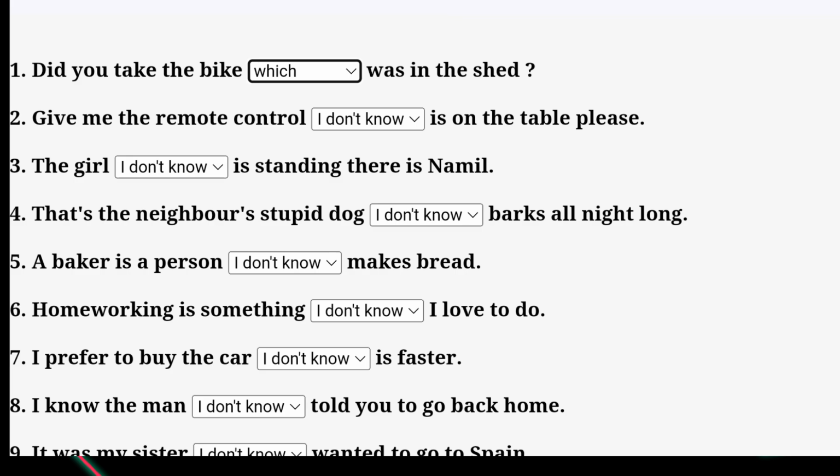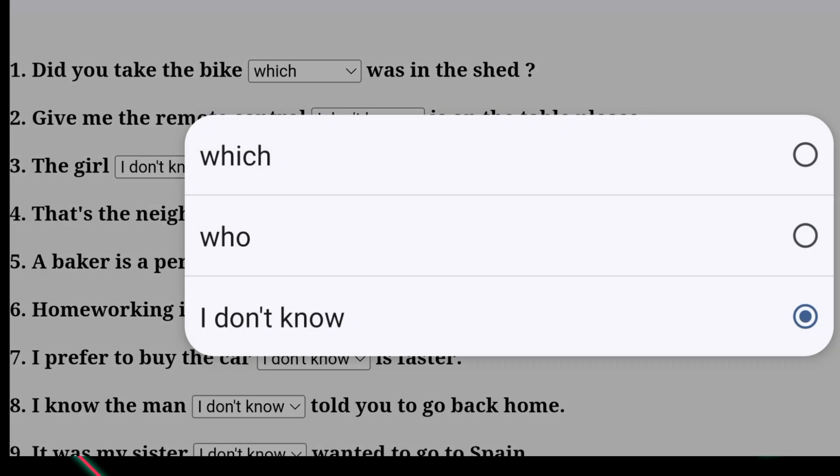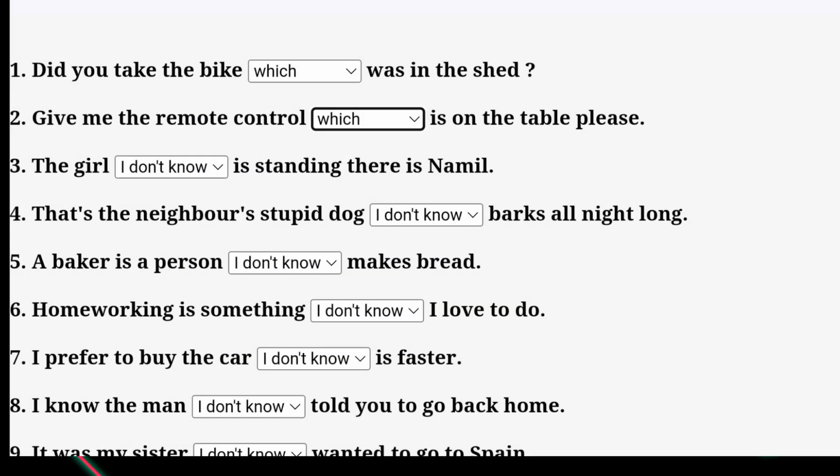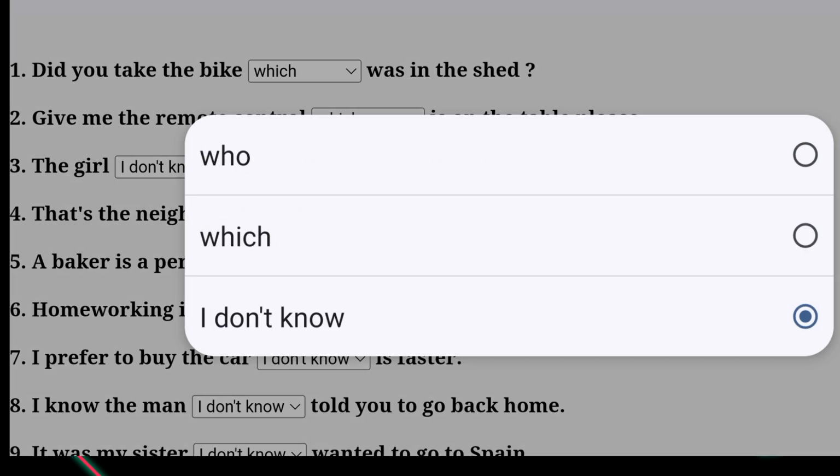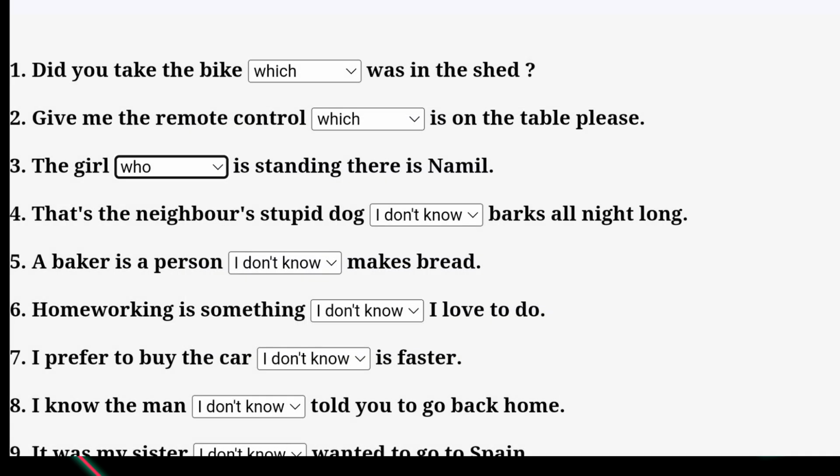Two. Give me the remote control. Who or which? Let's ask the question. Remote control. Is it a person or a thing? It's not a person, it's a thing. So we choose which. Give me the remote control which is on the table, please. Number 3, the girl, who or which? Girl is a person or is a thing? Girl is a person, so we use who. The girl who is standing there is Namil, right?